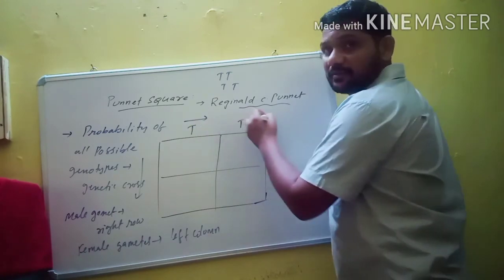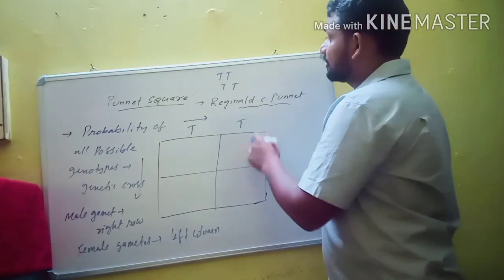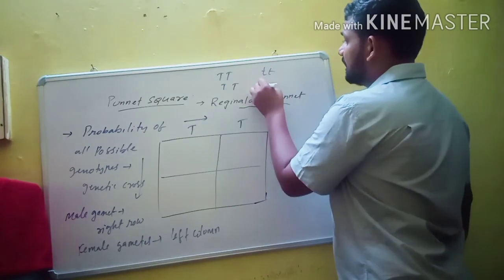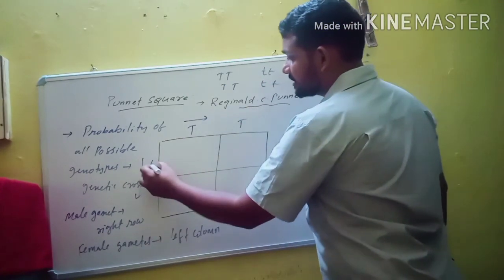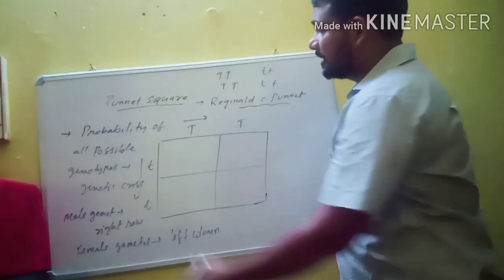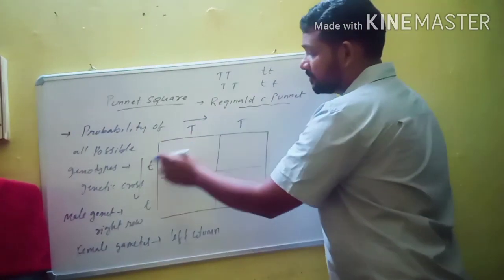Then these two gametes are placed in a right row. For example, this is a female organism and it produces two gametes. Then these two gametes are placed in the left column. Then here we calculate the probability, like capital T, small t.